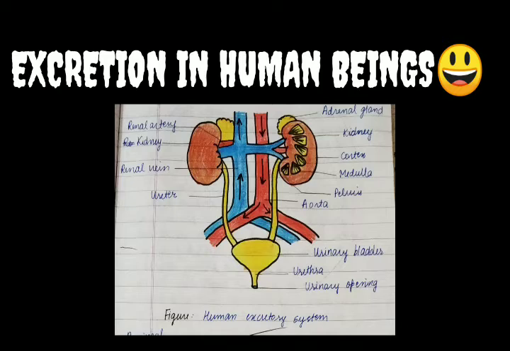And both the ureters are connected with a pear-shaped structure called the urinary bladder. And just the ending of this urinary bladder is the urinary opening, and the pipe through which this opening is connected is known as the urethra.